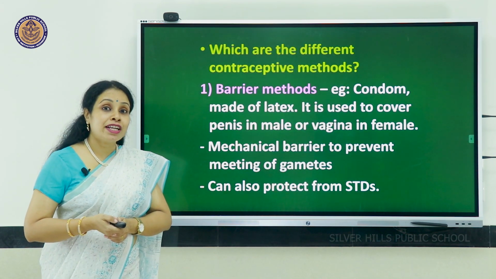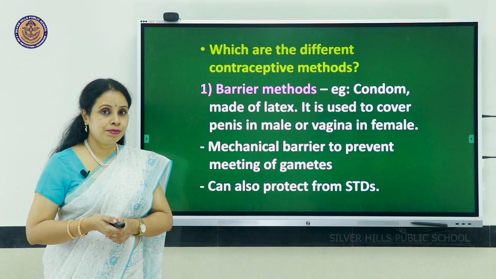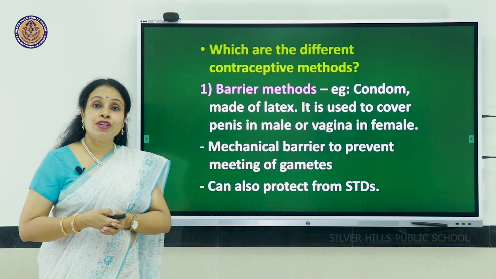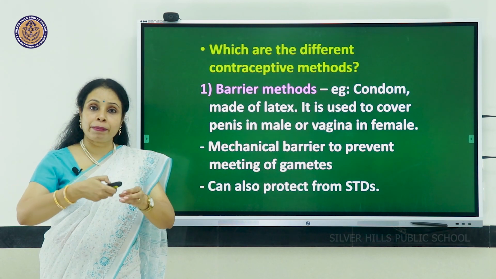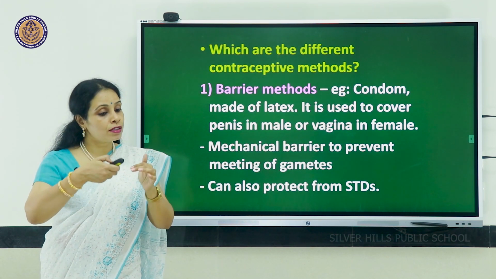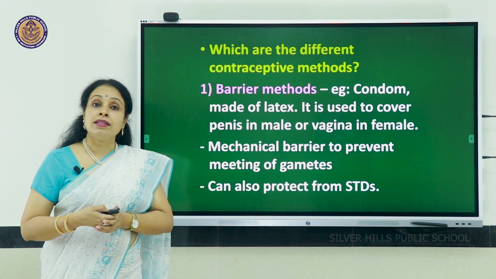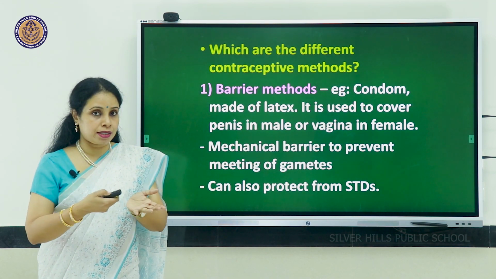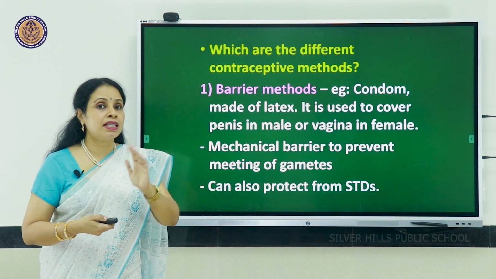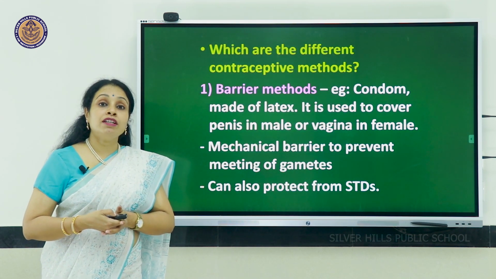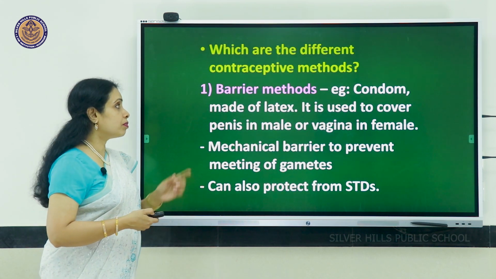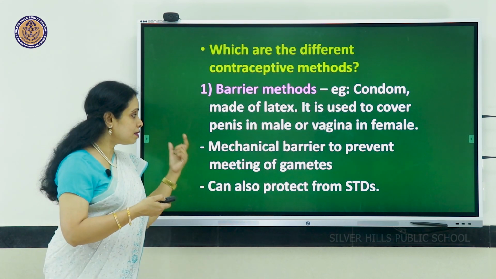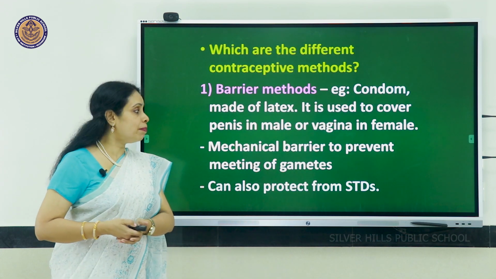Which are the different contraceptive methods? Contraceptives are methods which will prevent the union of gametes, or even if there is union of gametes and embryo forms, the embryo will not be able to implant in the uterus, thereby preventing pregnancy. So the different contraceptive methods are, the first one is barrier methods like condoms. This barrier can also protect from STDs.